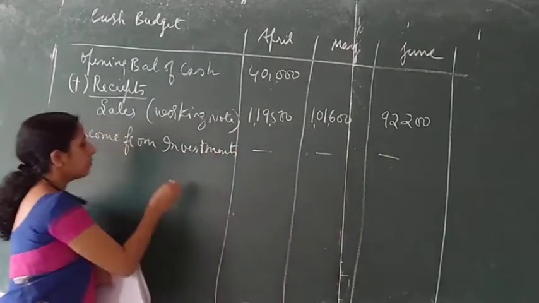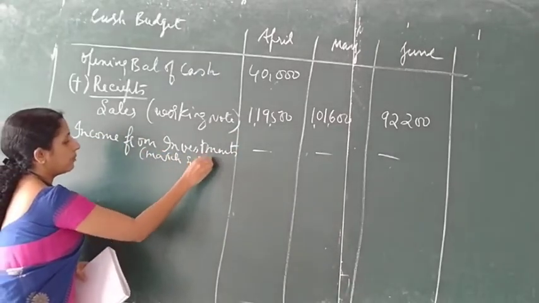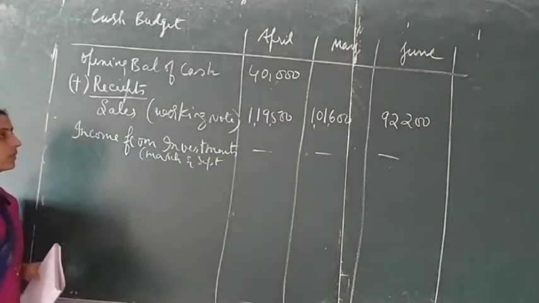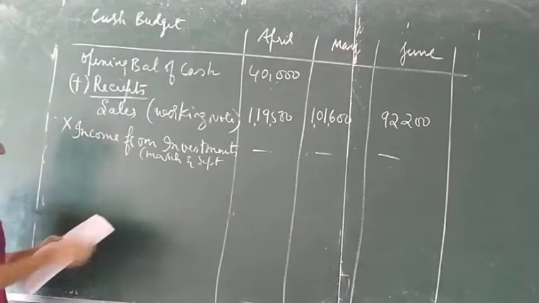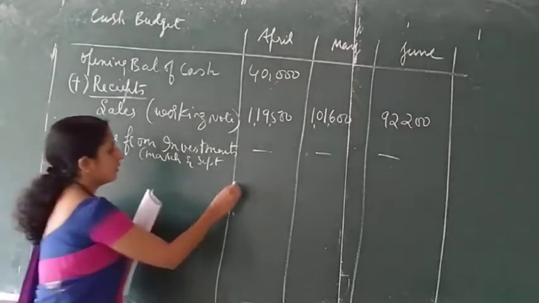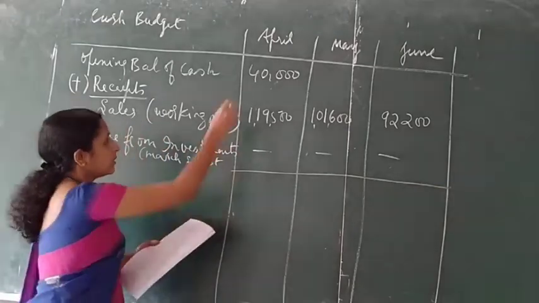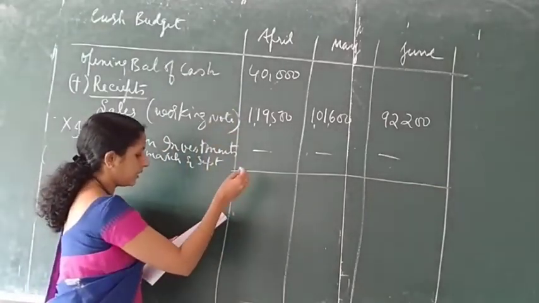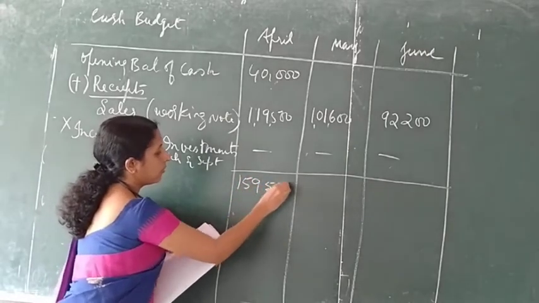It is received in the month of March and September, so it is not received in April, May and June. You need not record this. So I am adding the April column, receipts and opening balance: 1,59,500.